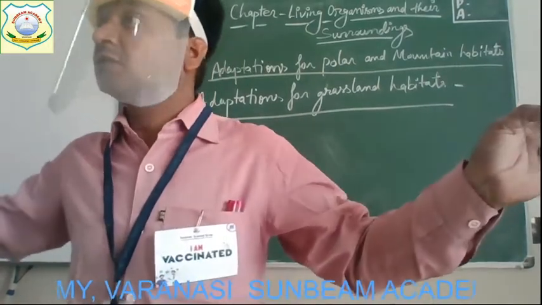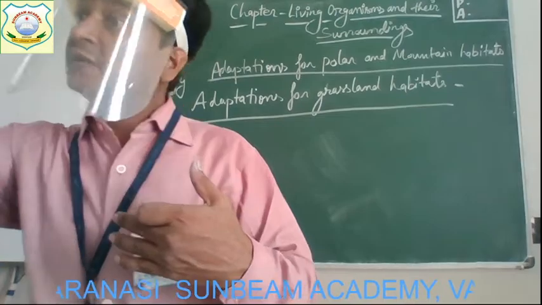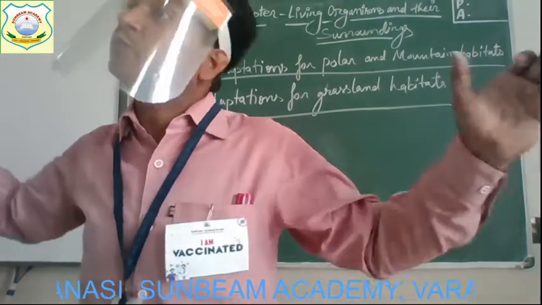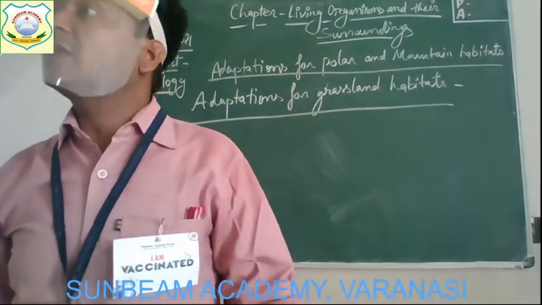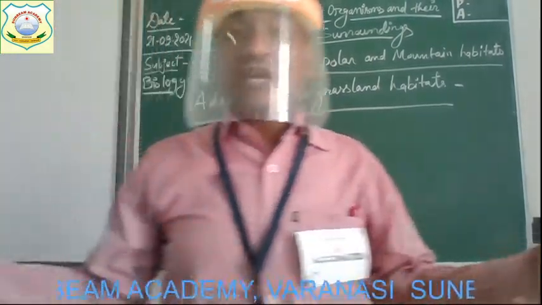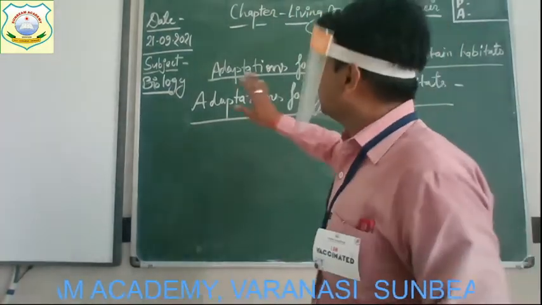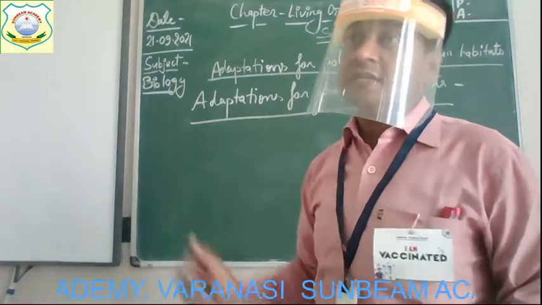We can see at a time only in one direction. Is it not? But they can see in both directions with both eyes. And it is just to protect themselves from the predators. Okay. So these are some of the adaptations found in the animals of this habitat, the grassland habitat.